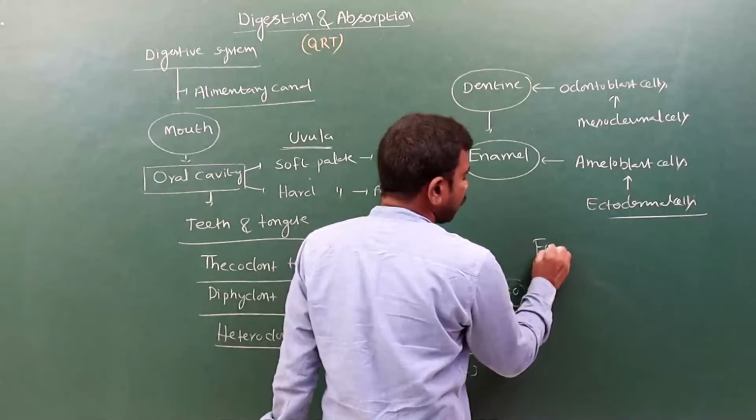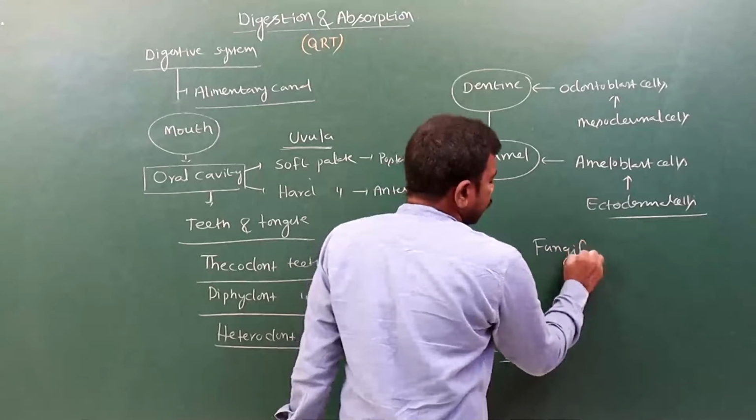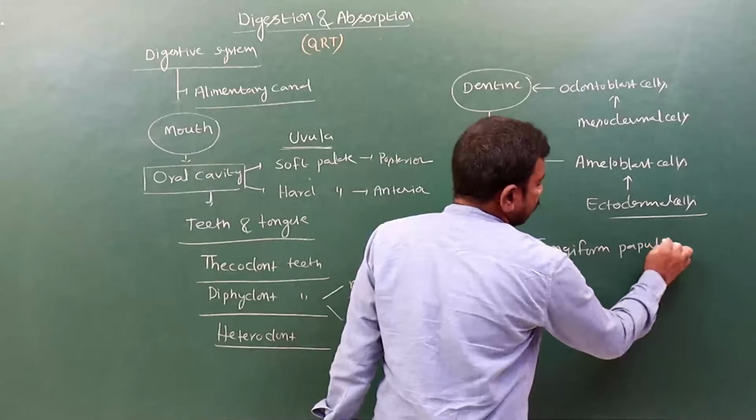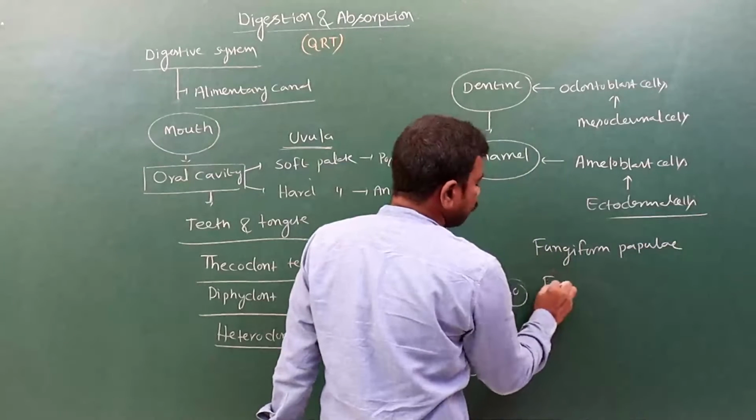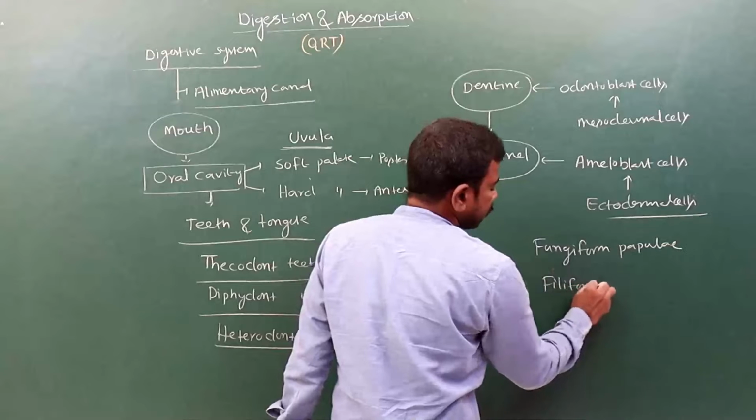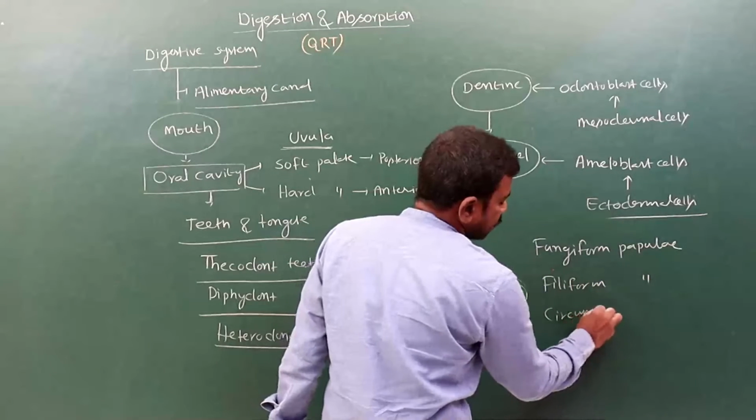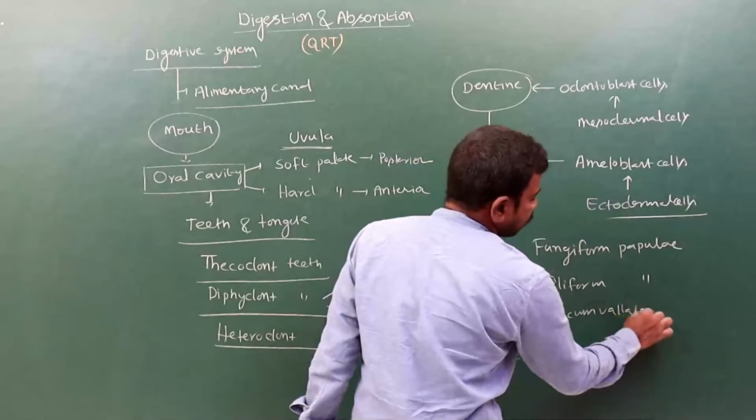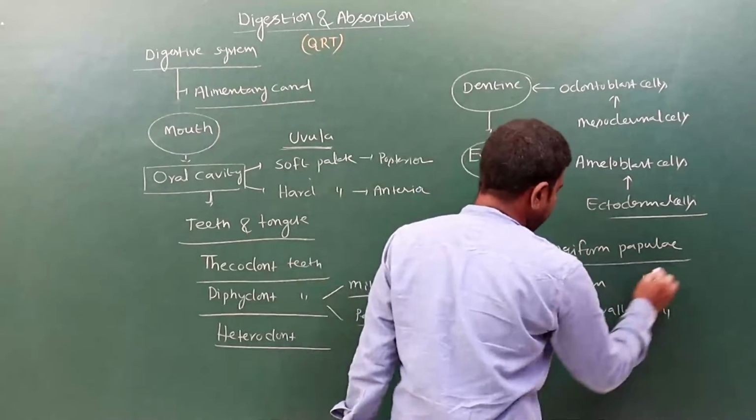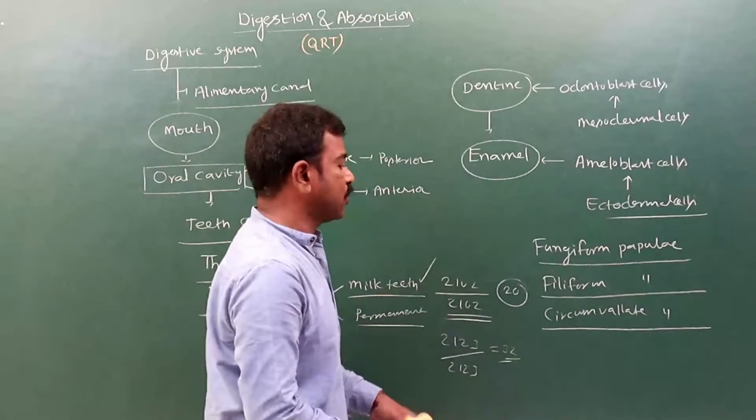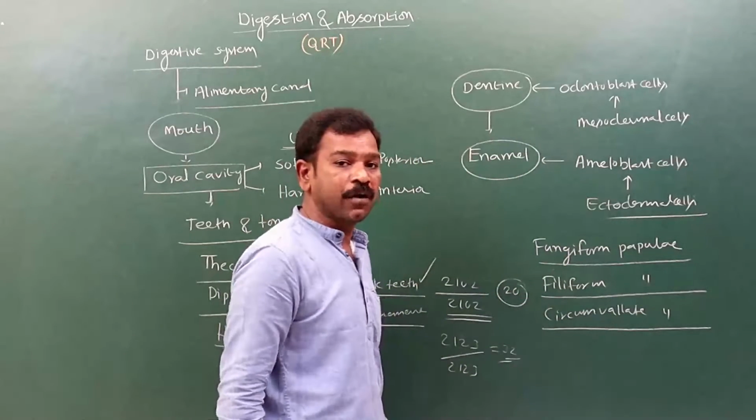See, fungiform papillae, next filiform papillae, next circumvallate papillae. Fungiform papillae, filiform papillae, and circumvallate papillae. These are the three types of papillae present.